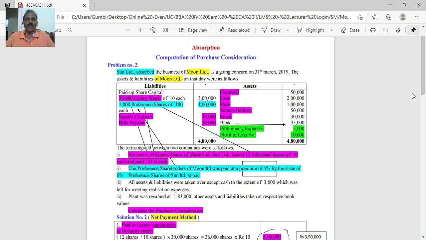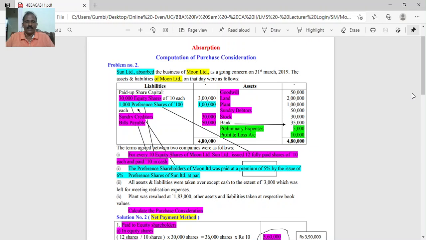Sun Limited absorbed the business of Moon Limited. So Moon Limited sold its business to Sun Limited. Sun Limited absorbed Moon Limited as a going concern on 31st March 19. Assets and liabilities of Moon Limited on that day are as follows. Paid up capital: 30,000 equity shares of 10 each, 3 lakh; 1,000 preference shares of 100 each, 1 lakh.